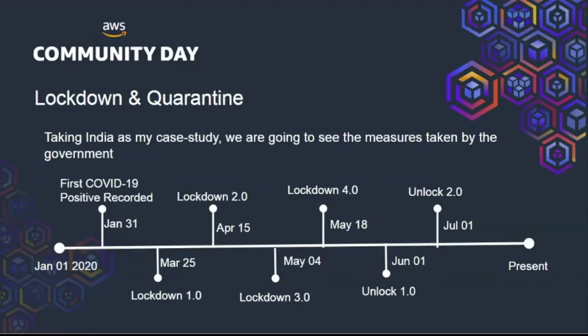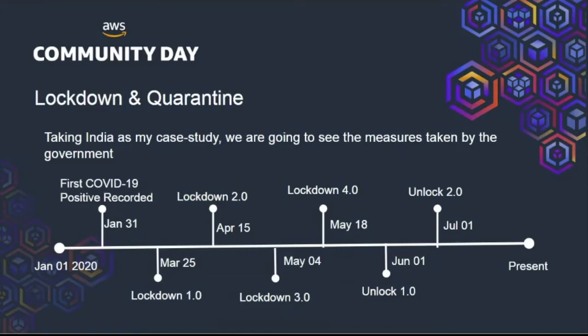The first COVID-19 positive test case was recorded on January 31st of 2020, followed by a drastic increase in the number of cases, and the Indian government implemented lockdown 1.0 on March 25th with various strict policies and measures. Then there was lockdown 2.0 on April 15th, where the lockdown was much stricter and implemented with full force, followed by 3.0 on May 4th and 4.0 on May 18th.